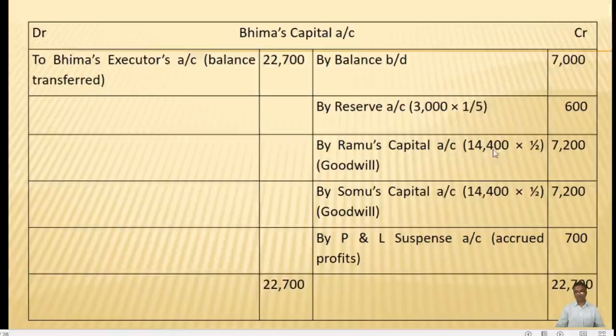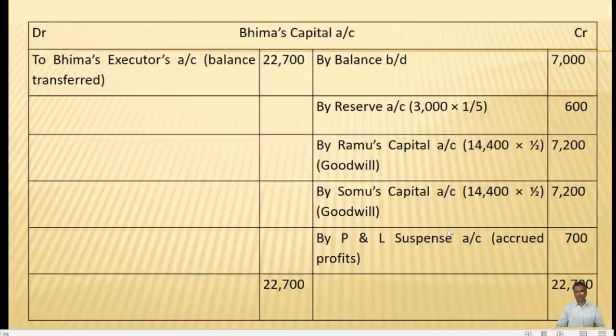That 14,400 will be distributed in 1:1, that is 1/2 and 1/2. So on the credit side, by Ramu's capital account, 14,400 into 1/2, that is 7,200. By Somu's capital account, 14,400 into 1/2, 7,200. Here goodwill is adjusted in their capital accounts without opening the goodwill account.